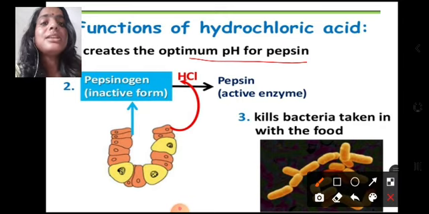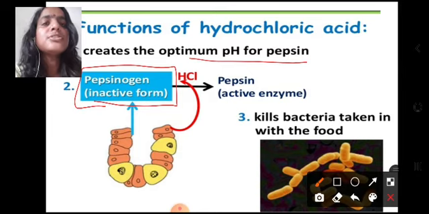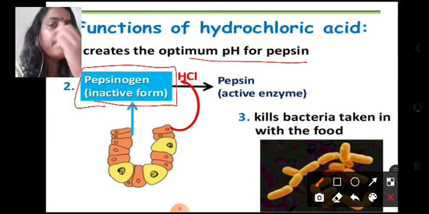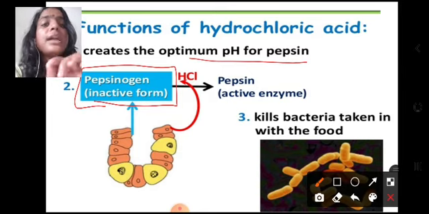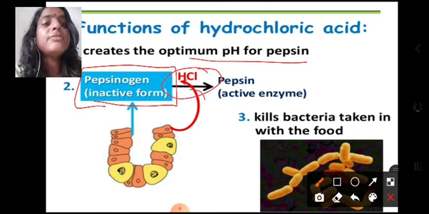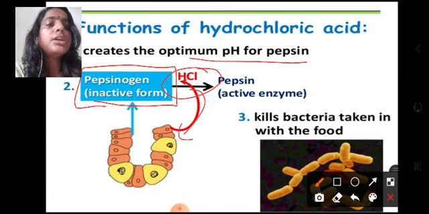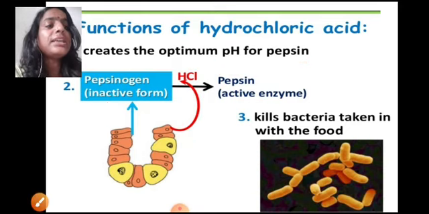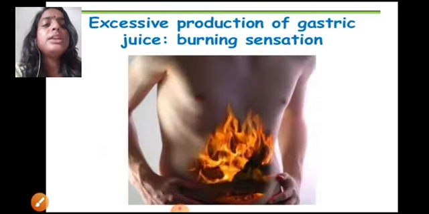Pepsin is secreted in an inactive form, that is pepsinogen. This pepsinogen is not active. It cannot help in the breakdown of the proteins. It has to be activated first, and this activation of the pepsinogen takes place with the help of HCl. HCl will act and it will activate the enzyme pepsinogen. It also helps in killing the bacteria that we take in along with the food that we eat.